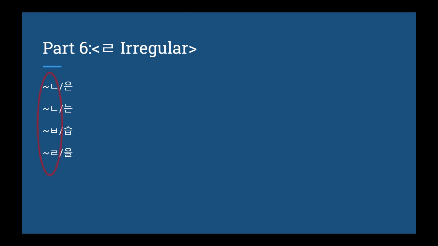But actually, we're going to be using these four, the first pair. The reason we do that is we take the ㄹ in the ㄹ irregular and we drop it completely and we put the ㄴ instead. So 길다 becomes 긴 머리, long hair. Another example would be adding 입니다 to 길다, and it becomes 깁니다.